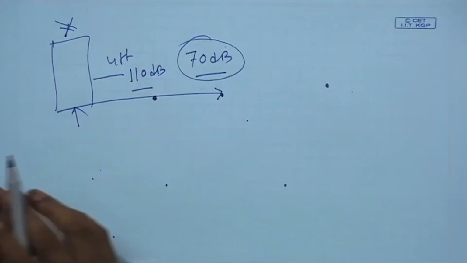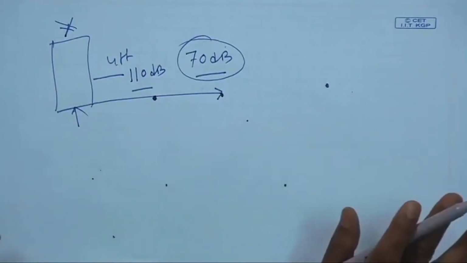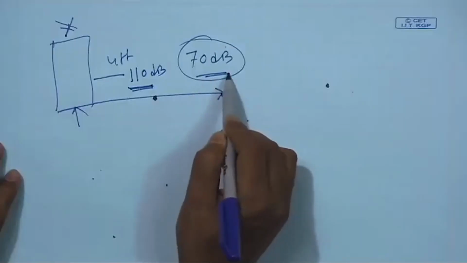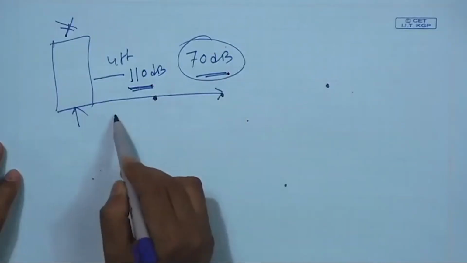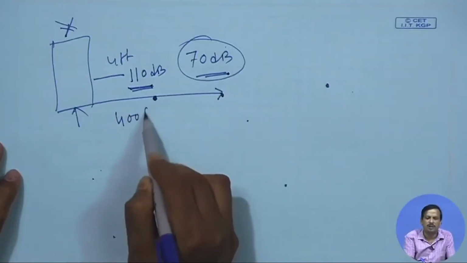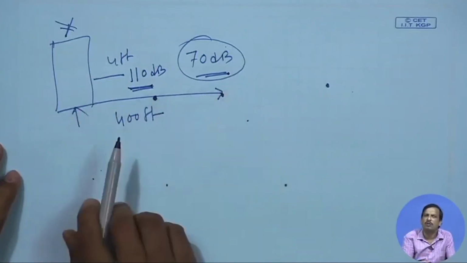Wind blowing can help or distract, but let us say it is not there. Then, if it is 110 dB at 4 feet and the ambient noise is 70 dB, I can easily calculate how far the sound will travel. It will be around 400 feet.